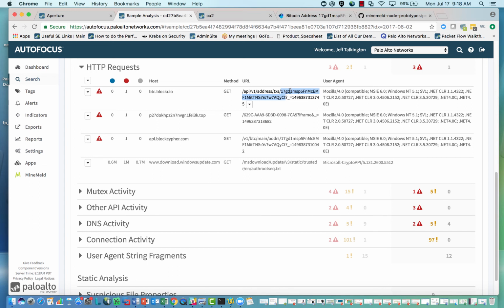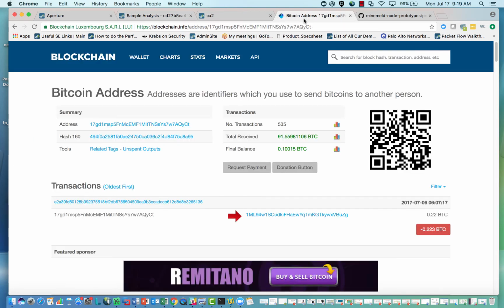If I do a search for this, the great part about Bitcoin wallets is the wallets themselves are public and the balances in those wallets are public as well. So I've done a search for that particular Bitcoin address, and we can see that the total amount of received Bitcoin is 91 Bitcoin. And in today's dollars, that's somewhere in the neighborhood of $200,000. So you can see that in one variant of one campaign, we're seeing over $200,000 for this one particular wallet. And this is one wallet out of thousands. So you can see that this is a big problem.